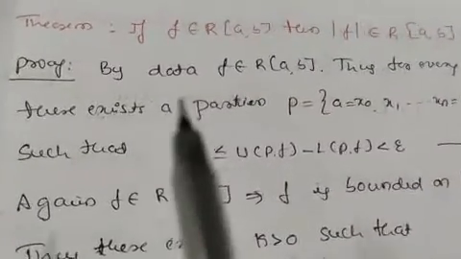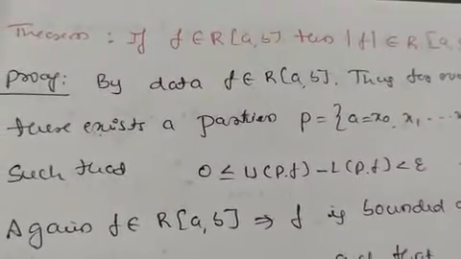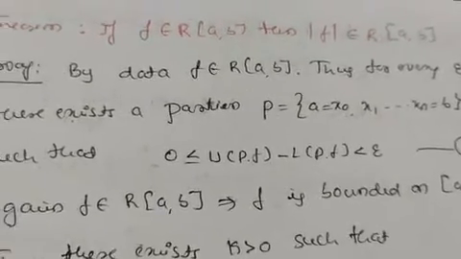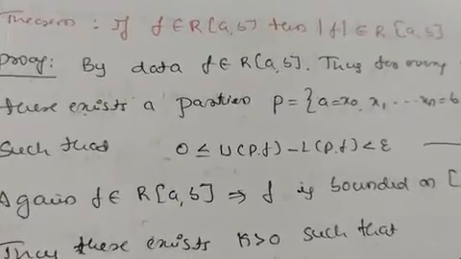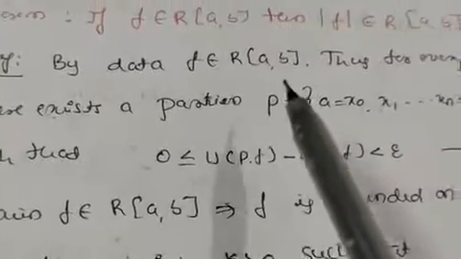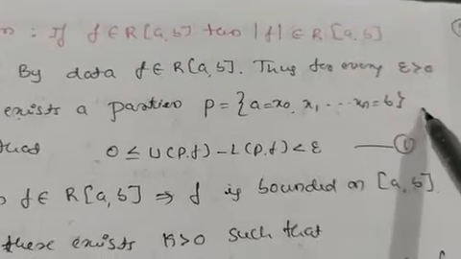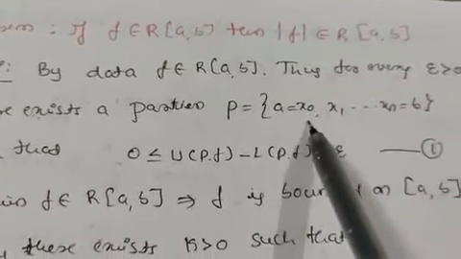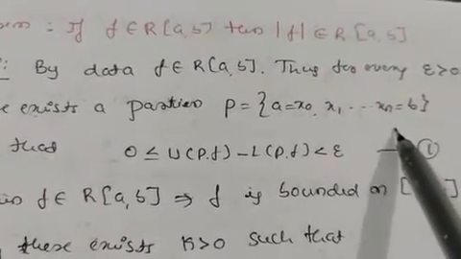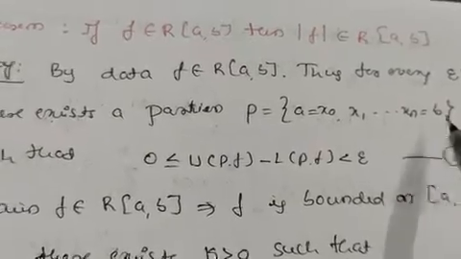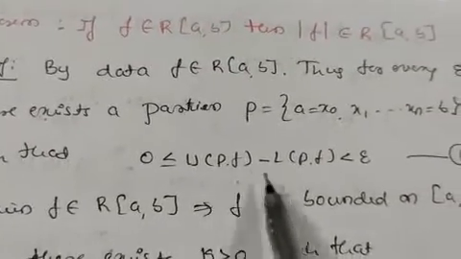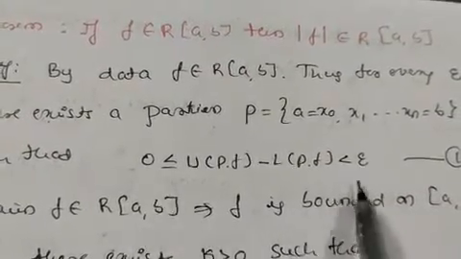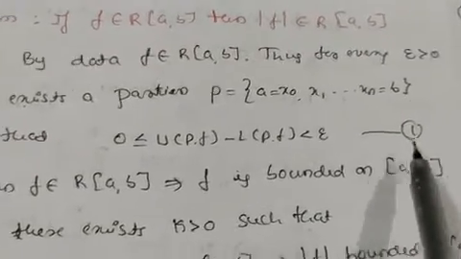Take one more theorem. If f belongs to R of a, b, then mod of f also belongs to R of a, b. Take the proof. By data, f belongs to R of a, b, thus for every epsilon greater than 0, there exists a partition P equal to x0, x1 up to xn, which is equal to b, such that U(P, f) minus L(P, f) is between 0 and epsilon. Take this one as equation number 1.